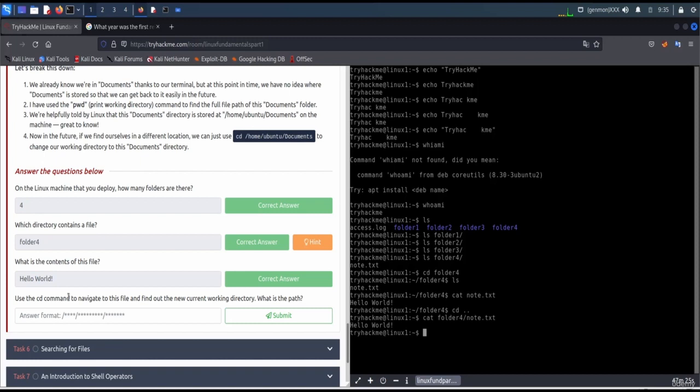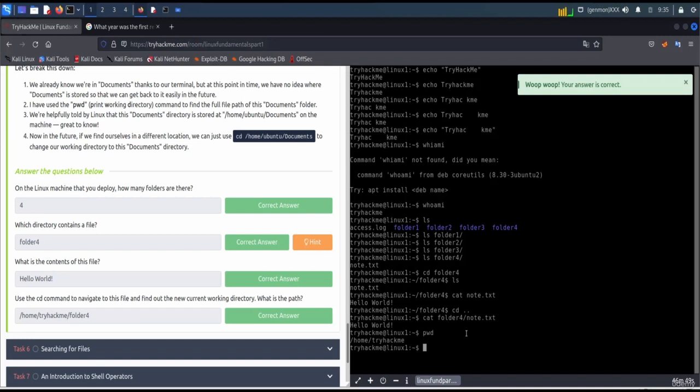Use the cd command to navigate to the file and find out the new current working directory. What is the path? So let's take a guess here. As we already know, we are currently in /home/tryhackme. So if we navigate to folder 4, it will be /home/tryhackme/folder4. So let's try answering it without running the command. So /home/tryhackme/folder4,